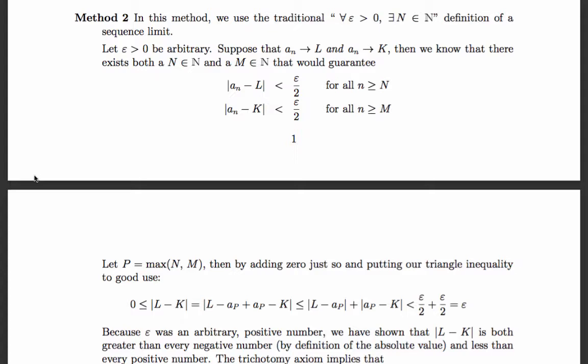Well, for any epsilon, I could find an N. So if I can find an N for any epsilon, I can find an N for half of any epsilon. And that's what the big N and the big M are.